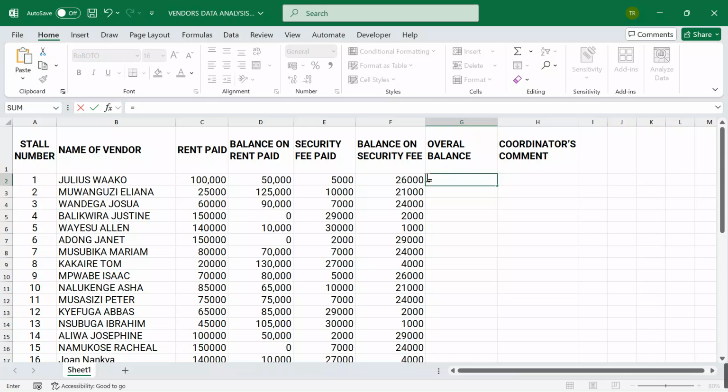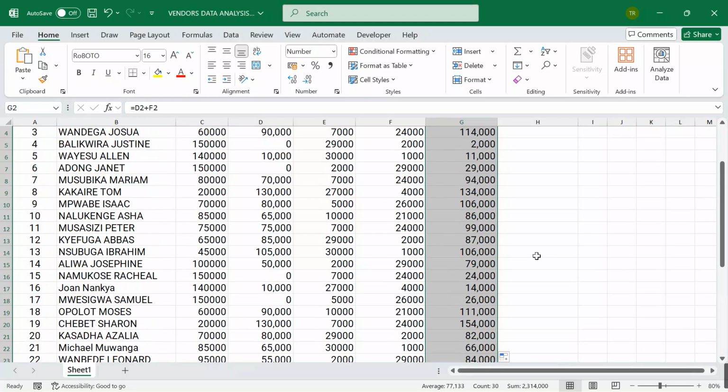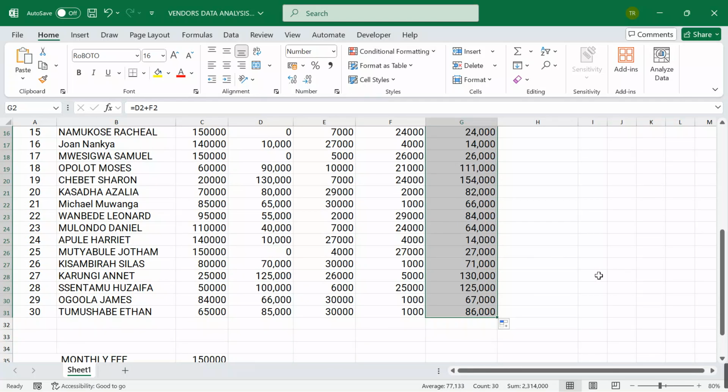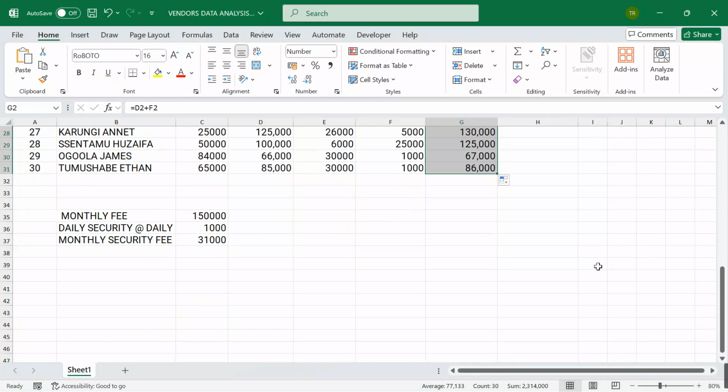So now I get the balance for rent, shift plus, I add it with the balance for security fee, I hit the enter button. I come over here, I autofill. As simple as that. You see, my data sheet is taking shape. It is getting everything in a way that you want it to be composed.